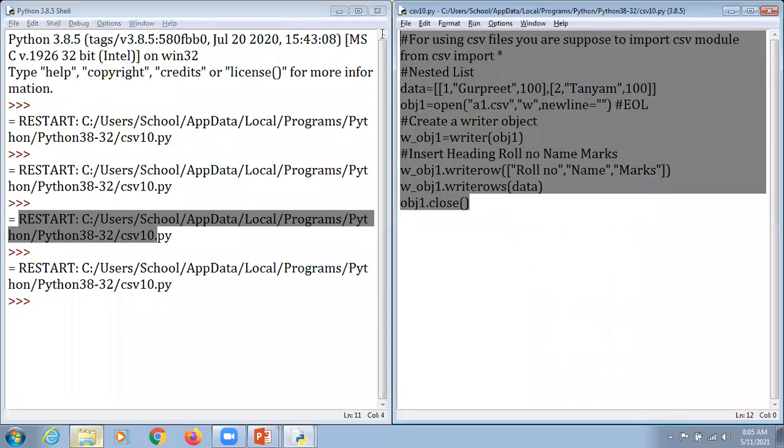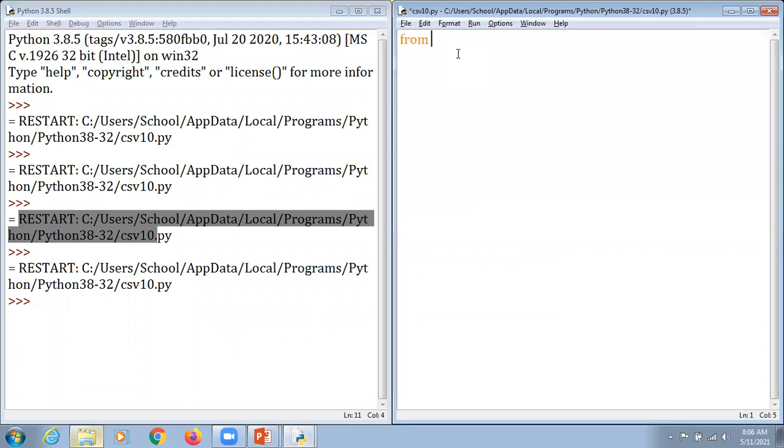So what we do, instead of doing it with different functions, I'm just going to do it like this. Again, I'm mentioning here from csv. This is the revision section. Kindly concentrate. From csv import asterisk. From csv import asterisk. Done.